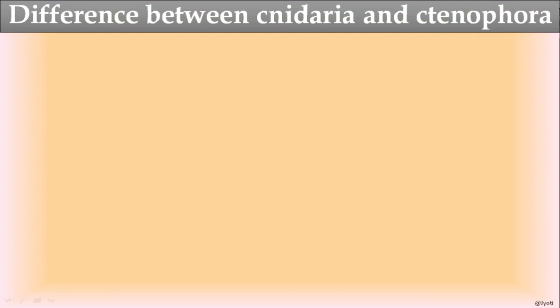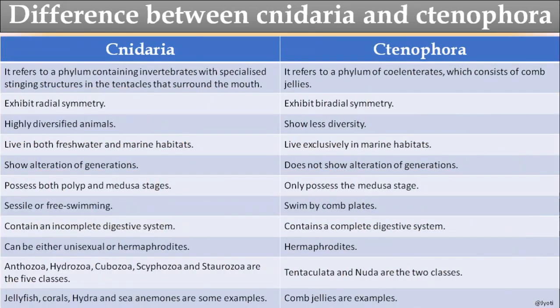Then let us discuss some of the differences between Cnidaria and Ctenophora. Even though the Cnidaria and Ctenophora have most of the characters in common, they also differ in many characters. So these are the differences. The Cnidaria refers to the phylum that contains the invertebrates with the specialized stinging cell called cnidoblast present in the tentacle, and the tentacles surround the mouth. But Ctenophora is the phylum which consists of the comb jelly. I have shown you the picture of the Cnidaria and the Ctenophora.